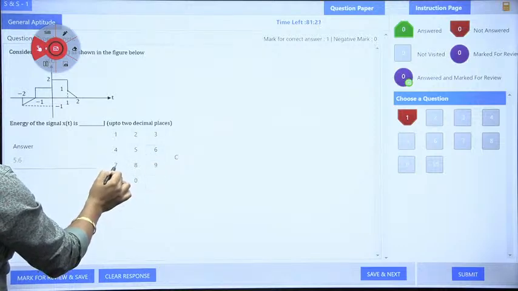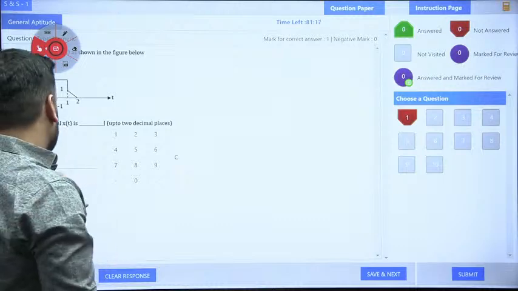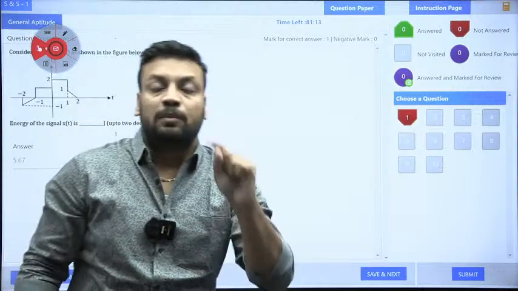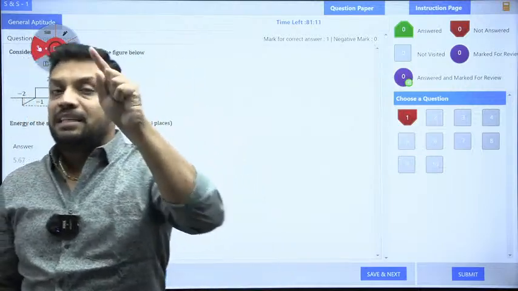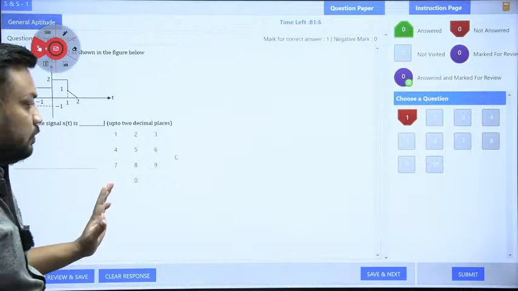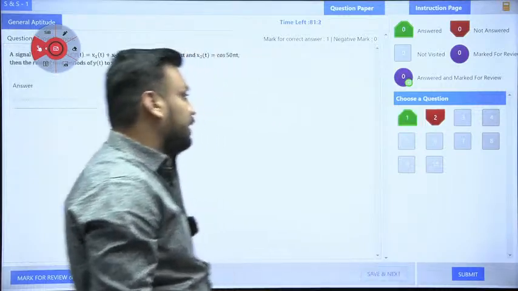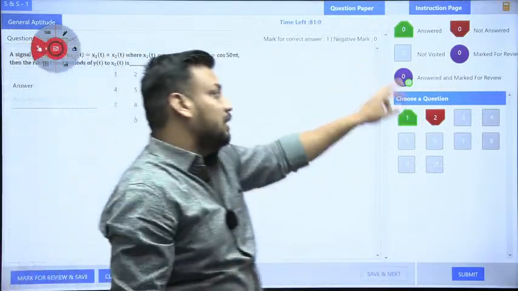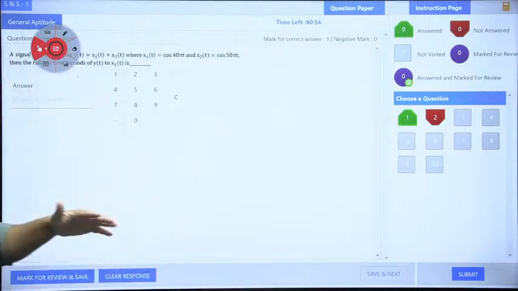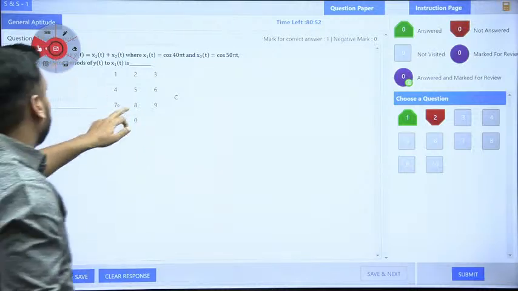5.67, correct? So this is my first question. I have answered it, 5.67. I think many of you already got the answer. Some of you replied 6, which is wrong. 6 is not the correct answer. 5.67 is the only correct answer. Now I am going for the next question. Save and next. You need to click on save and next. Now it shows answered. Green color represents answered. Red is not answered, not visited, marked for review. Everything is mentioned there.